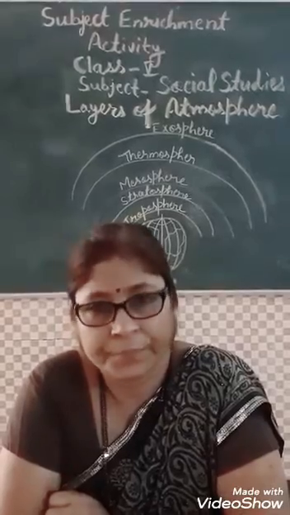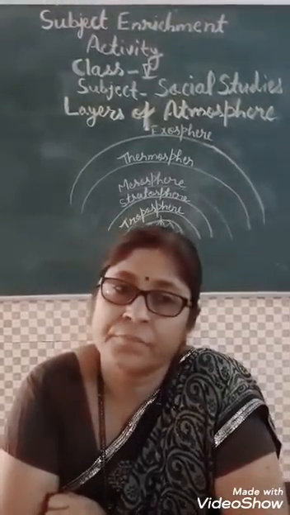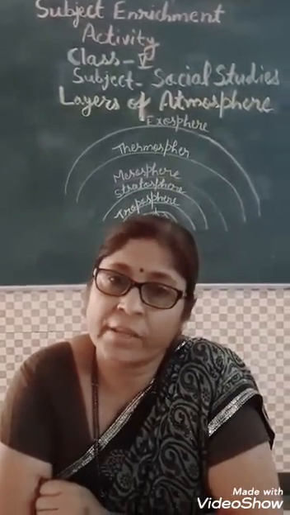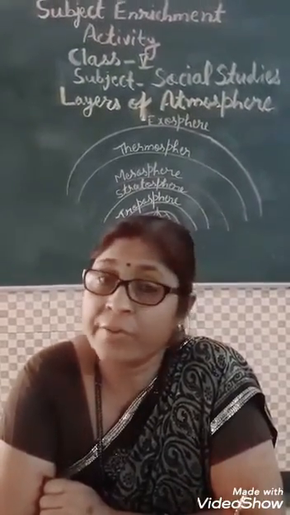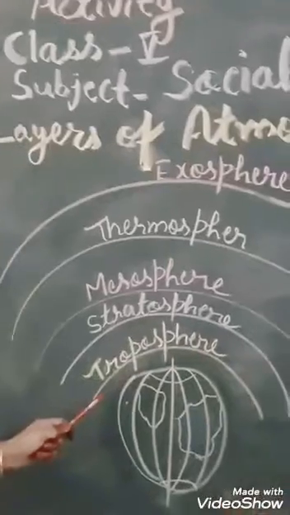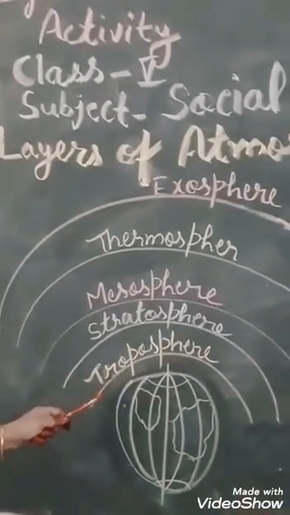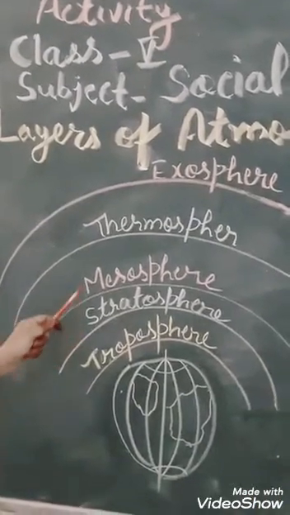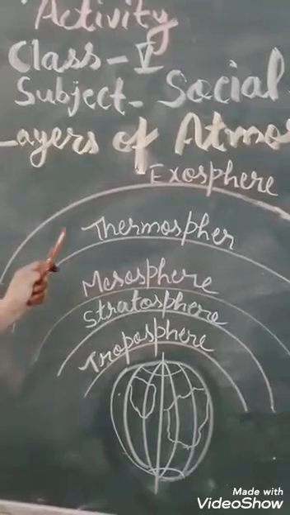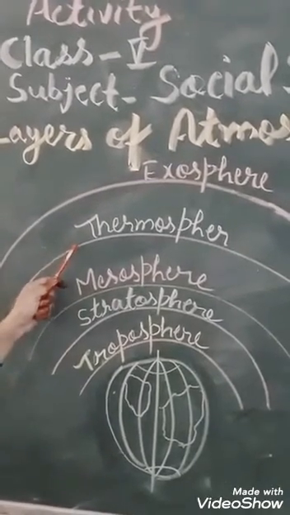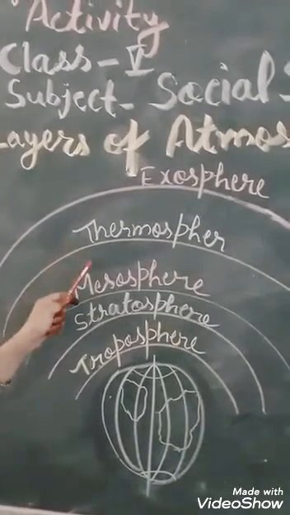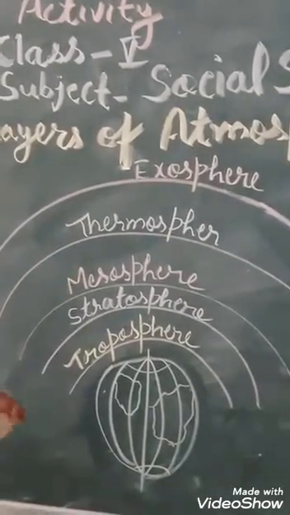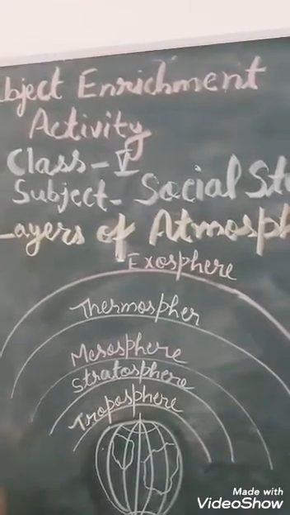So it has different layers. There are 5 layers of atmosphere. Now I will tell you about the layers of atmosphere. First is troposphere. Second layer of atmosphere is stratosphere. Third, mesosphere. Fourth, thermosphere, and or ionosphere. And fifth one is exosphere. So now I will tell you in detail.